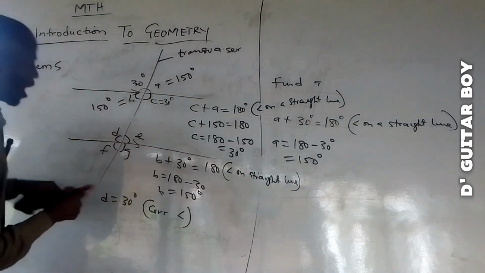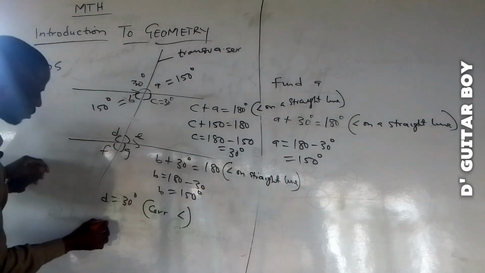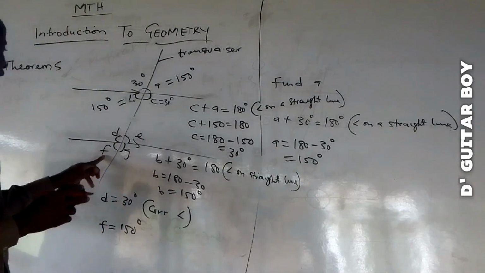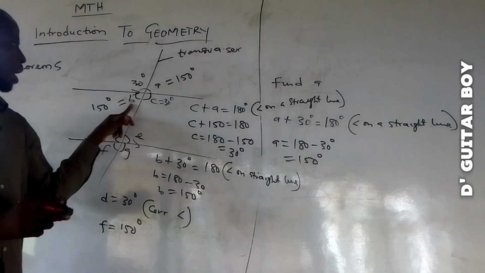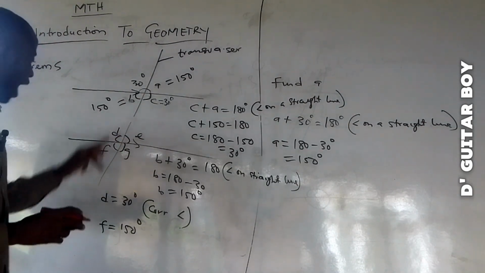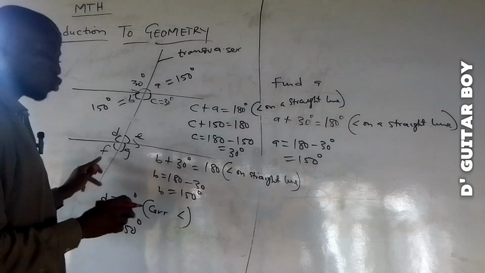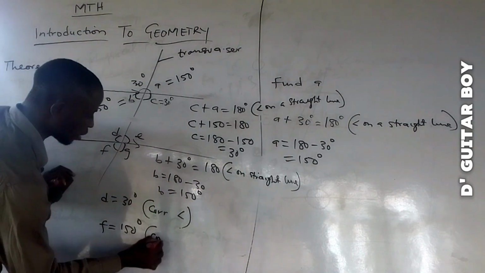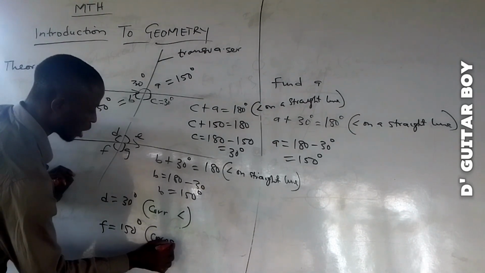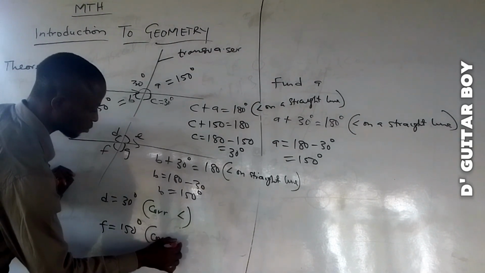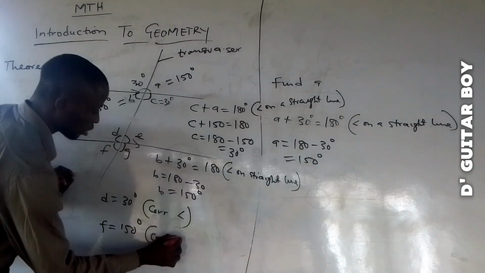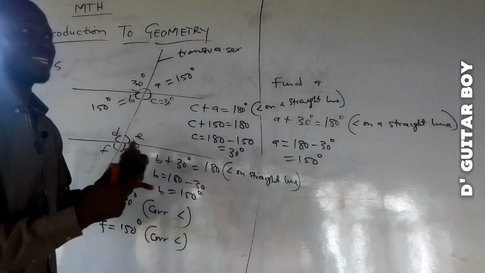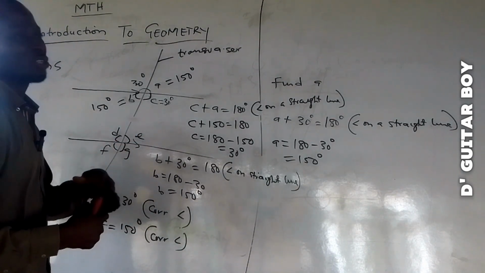Now I will also come here and say F is equal to 150 degrees, because this is F. It corresponds to this angle. We have calculated this one, so since I know here, I already know here. So this one corresponds to this one. So you write the answer: corresponding angle. You can solve this one in many ways, but when we enter other theory, maybe other calculation, you will see how you can apply them.